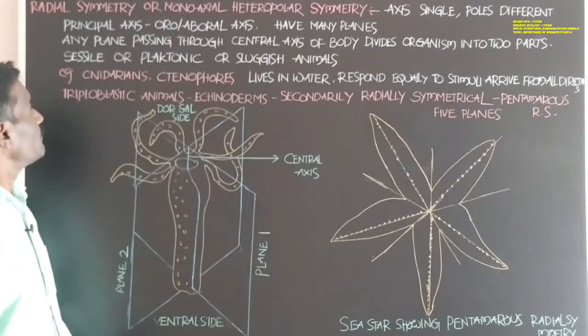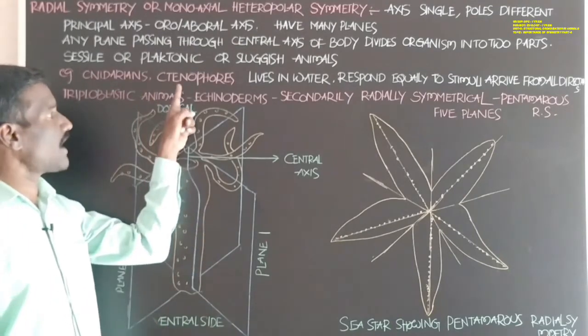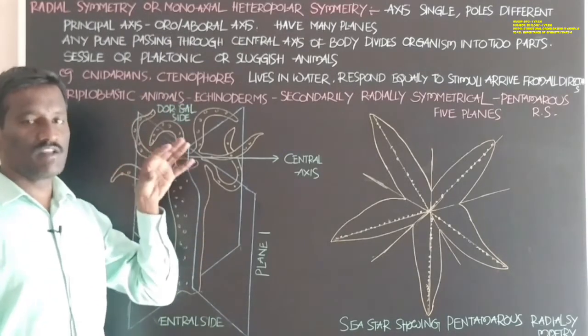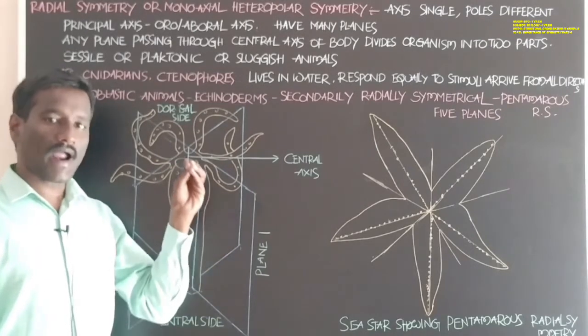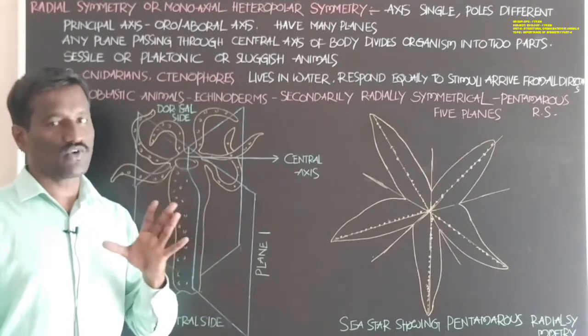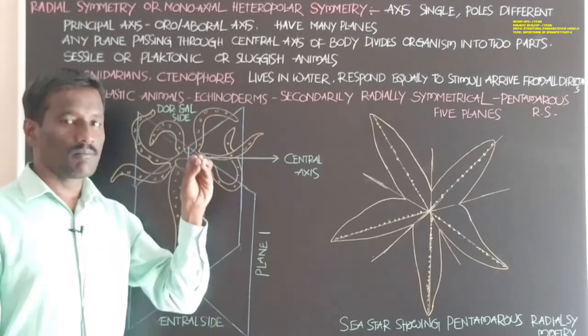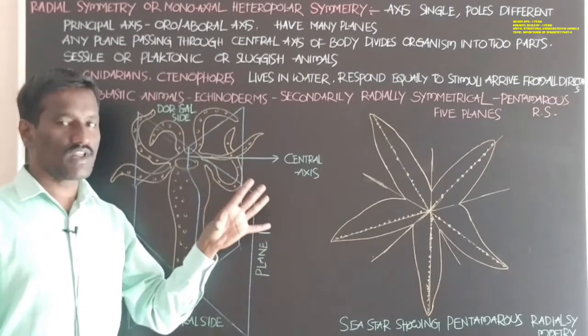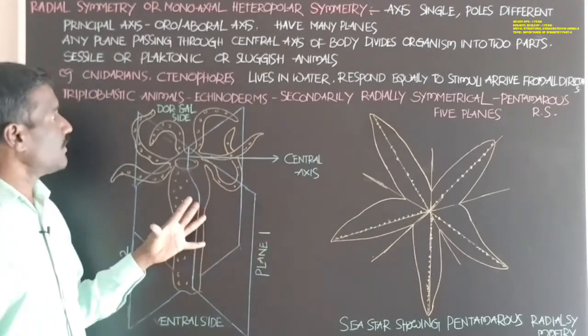Next, which animals show the radial symmetry? Cnidarians and ctenophores, animals belonging to the phylum Cnidaria and the phylum Ctenophora. Ctenophores are marine animals, living only in marine water.